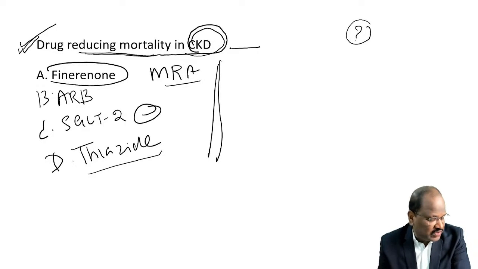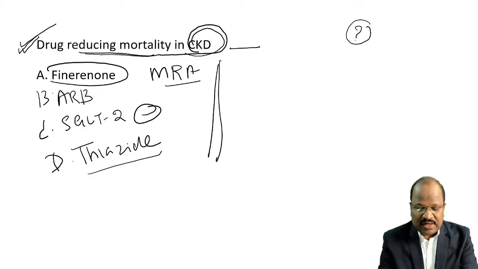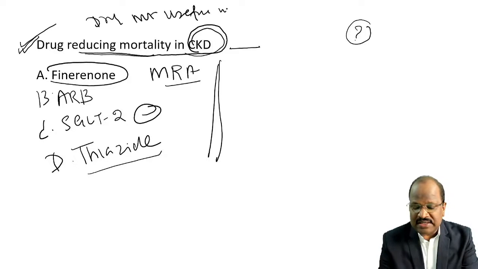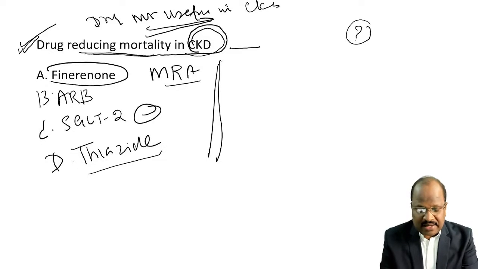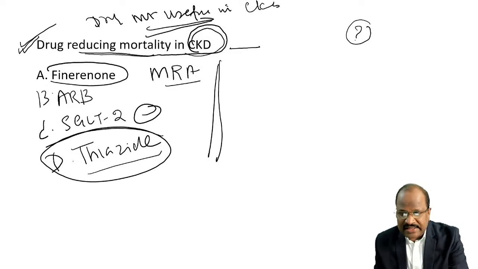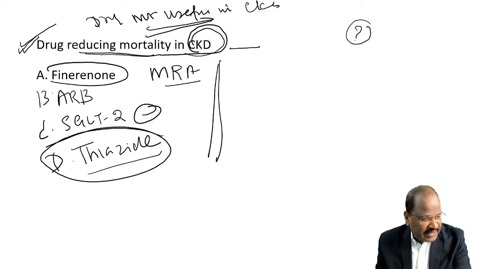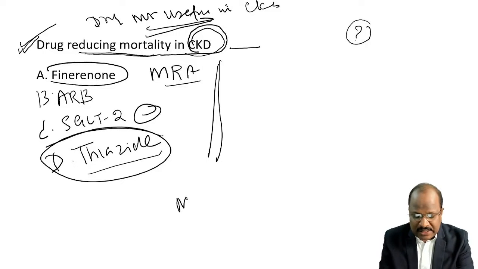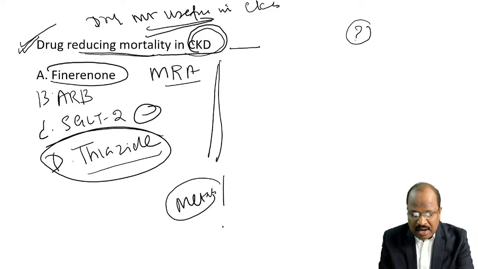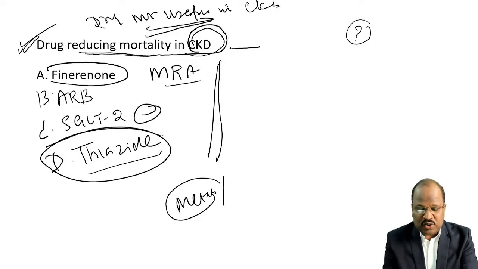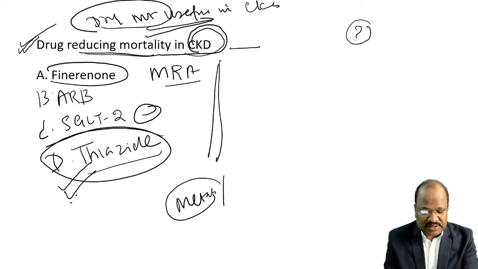Drug not useful in CKD. That means the answer is thiazide. Thiazides are not effective in the presence of kidney failure. For thiazide to act, the patient should have proper kidney function, except metolazone. Okay, thiazide not effective, which is not useful, means thiazide. Go for thiazide.